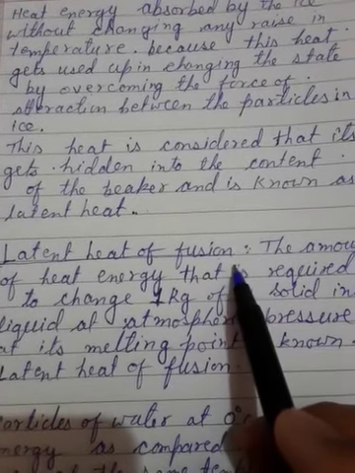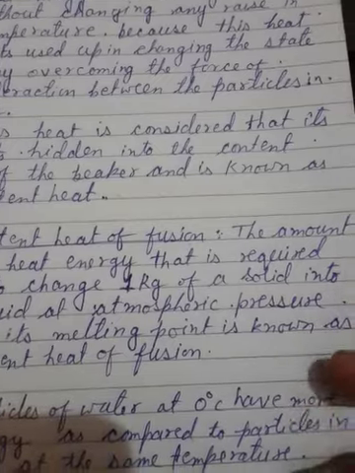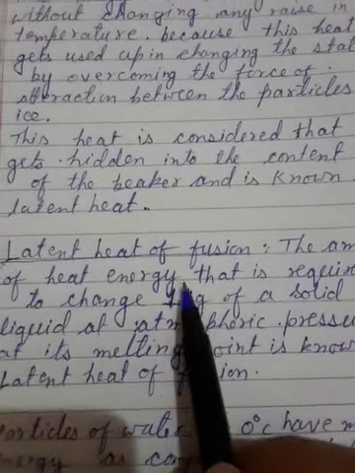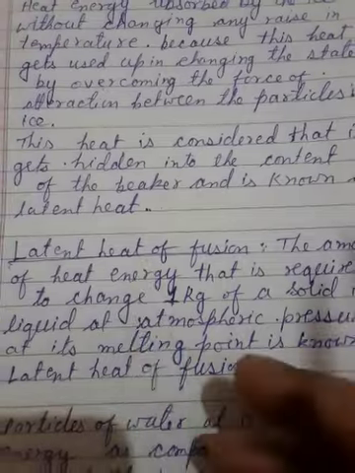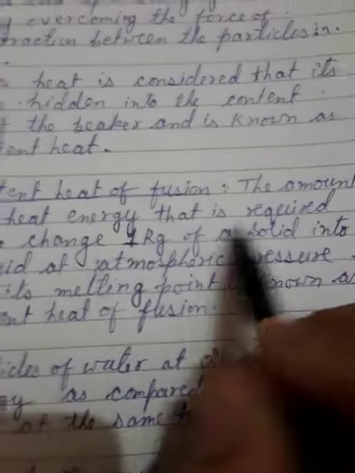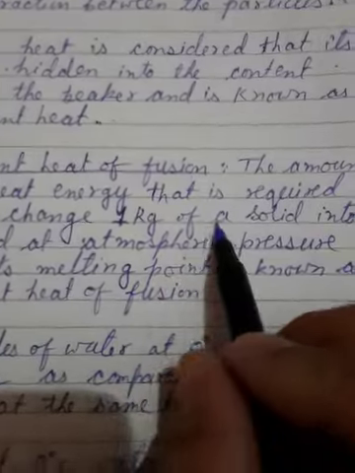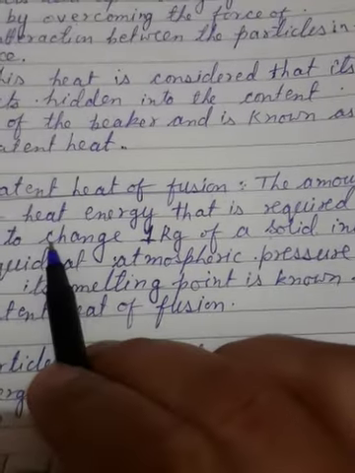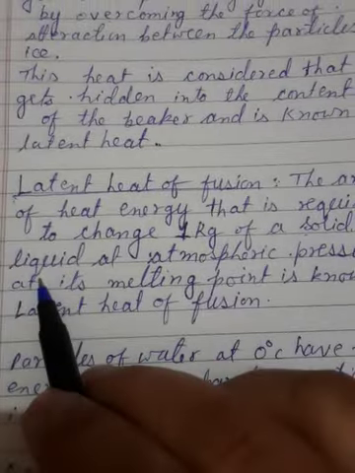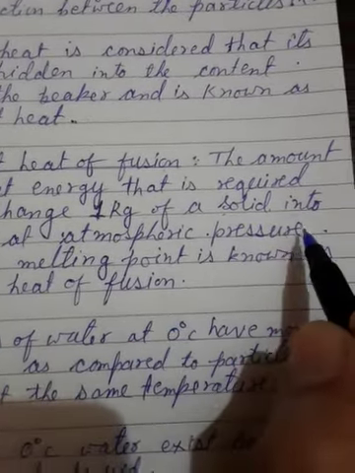A scientific definition is it, so you cannot change this definition, right? The amount of heat energy, the heat we are going to give here. How much heat? The amount of heat energy that is required to change 1 kg of a solid into liquid at atmospheric pressure.